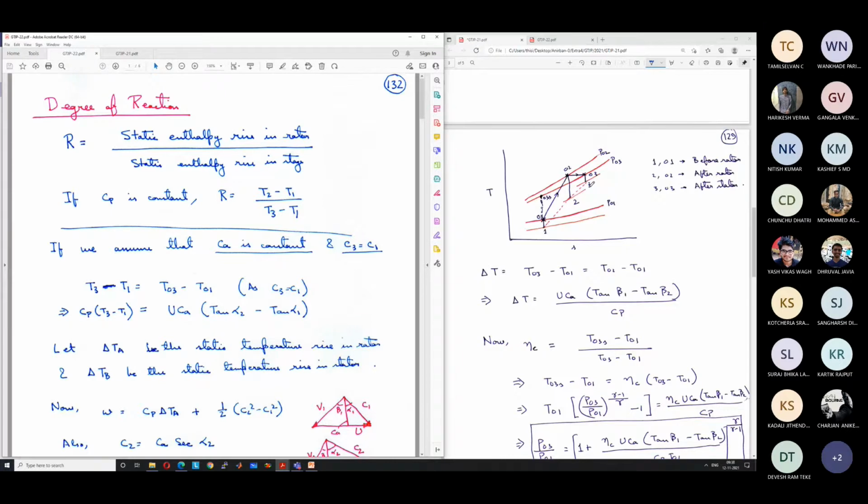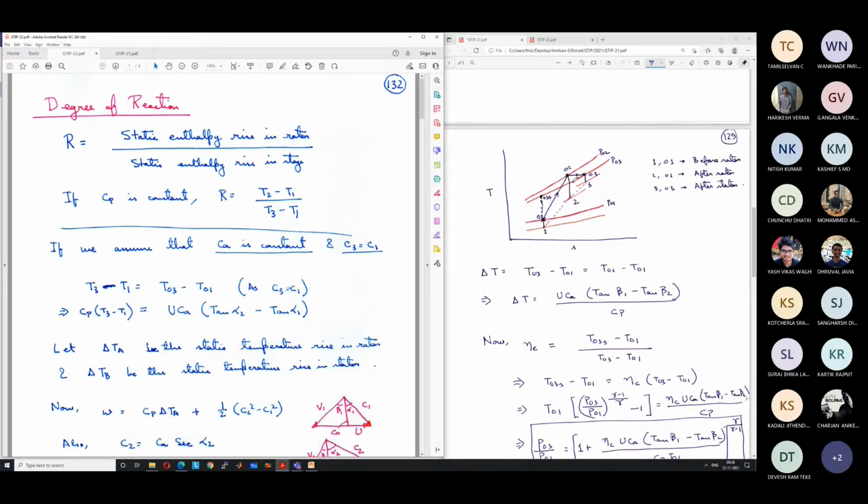Okay. On the other hand, if we have degree of reaction equal to 1, it means that the rotor has the entire burden of increase of static enthalpy. So T2 minus T1 will be equal to the entire work input, okay, which is equal to T02 minus T01, and T3 will be equal to T2. There will not be any change in static enthalpy in the stator, which is again not an ideal situation because we are putting the entire burden of increase of pressure and static temperature on the rotor, and the stator is not doing anything apart from changing the flow direction.